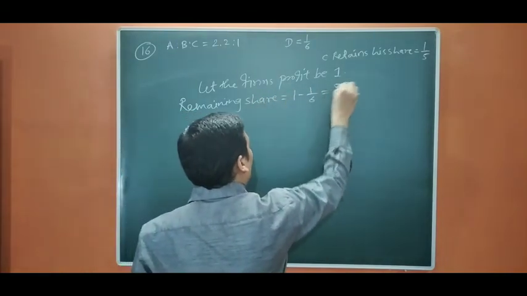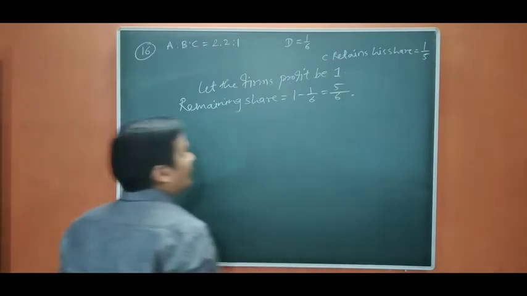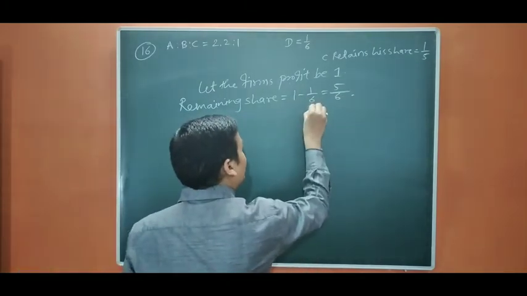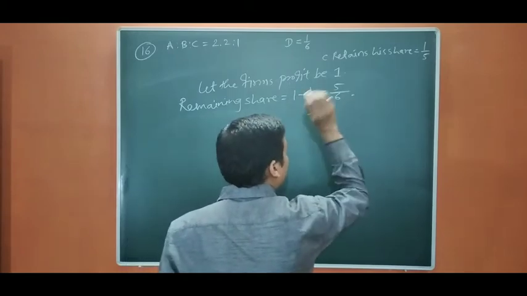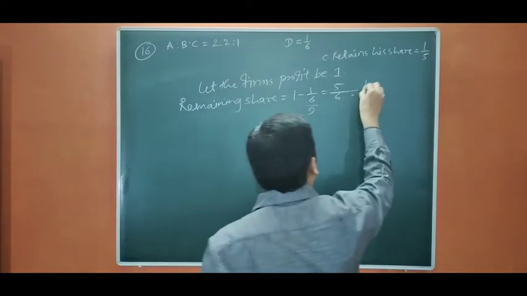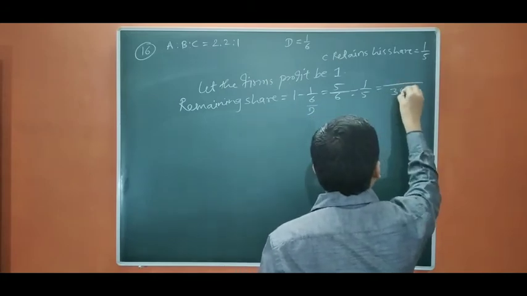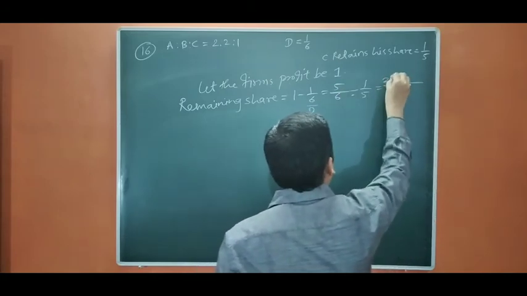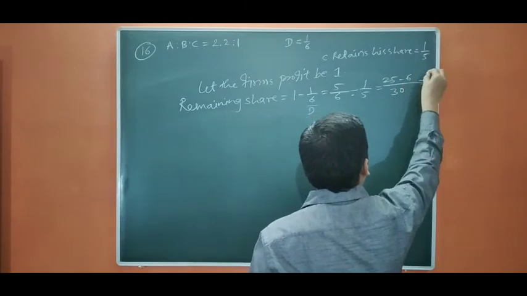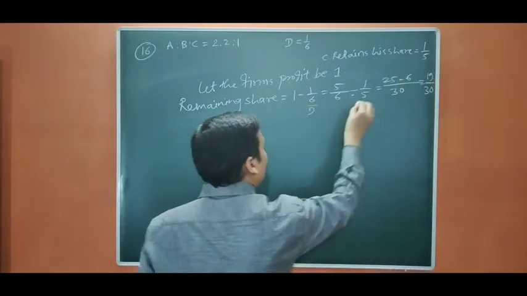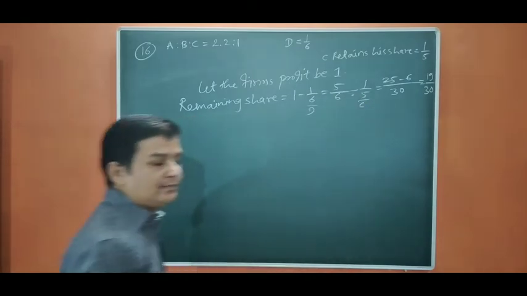It is going to be 5/6. Okay. But this includes the share of C as well. I have to deduct C's share, so I am going to deduct 1/5. Then it will be 30, 5 5s are 25 minus 6. It remains 19/30. Okay, so we have deducted D's share and C's share respectively.